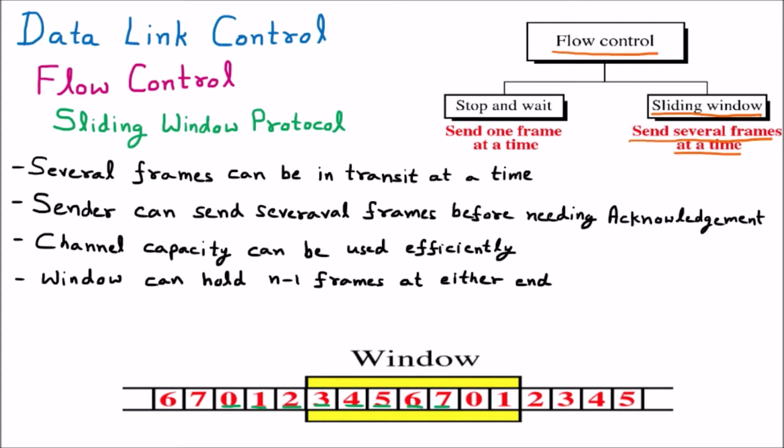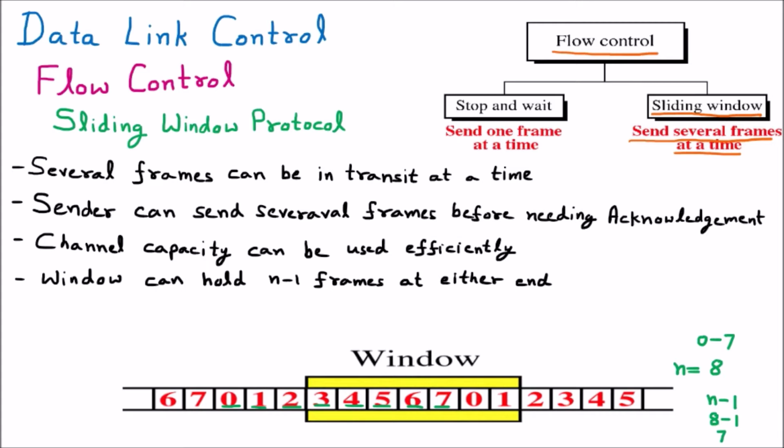If I go from 0 to 7, that becomes 8. 8 means we have n frames available, so the value of n is equal to 8 here. Now how many frames is the window capturing? That will be n-1, that means 8 minus 1, which is 7. So the window can capture 7 frames at a time.